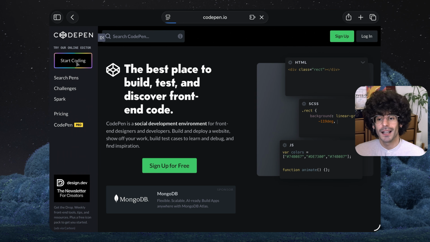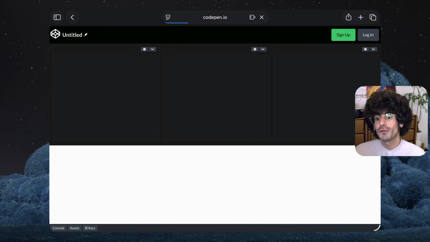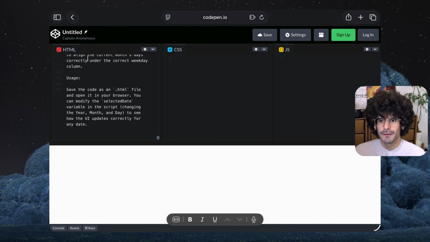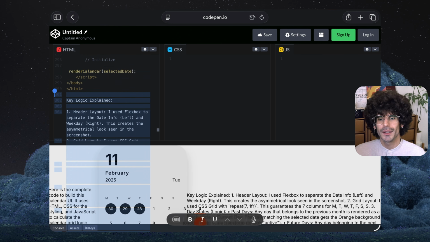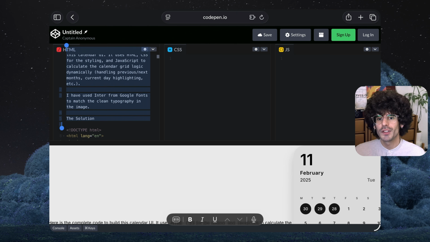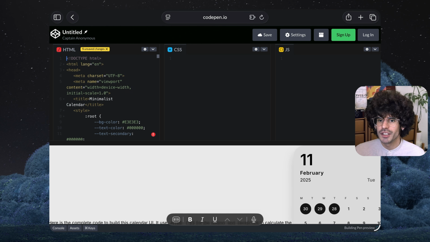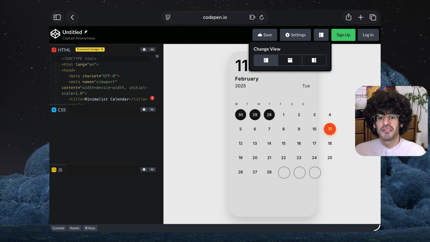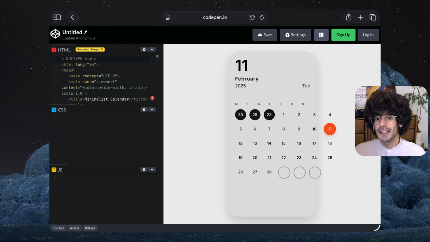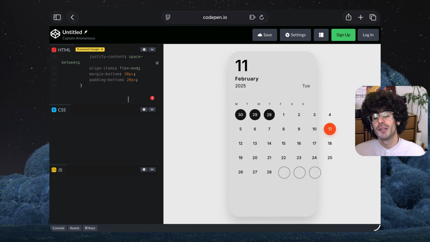So after clicking Start Coding, we can paste the output from the AI into the HTML field. Since I copied the whole chat output, I have to get rid of everything that's outside of the HTML tag, but you could have also scrolled up and pressed the copy button only for the relevant code in the chat. And the output is not too bad. The dates overflow a bit, but it gets the general structure, and for a one-shot prompt on the tablet, this is already pretty impressive, I'd say.